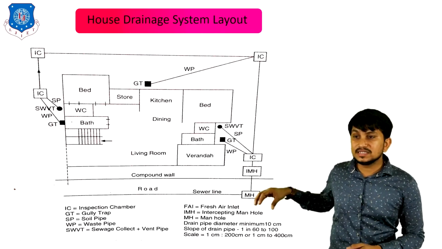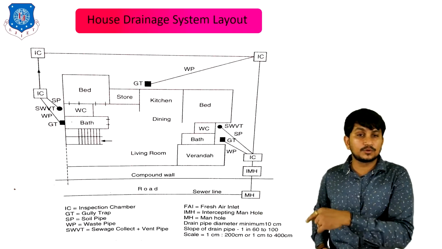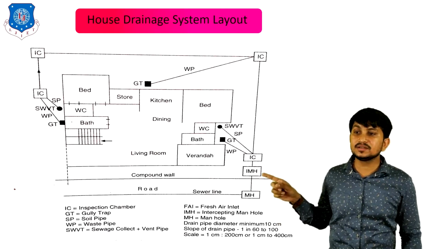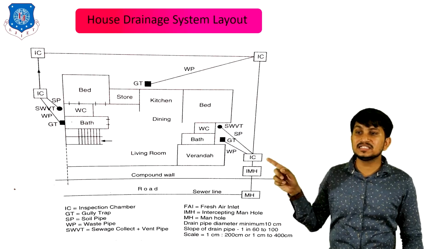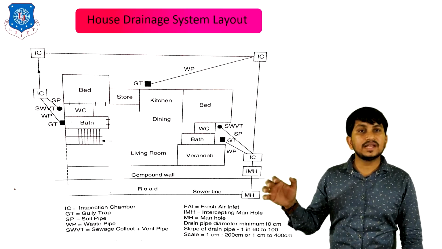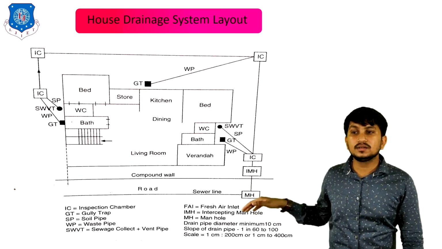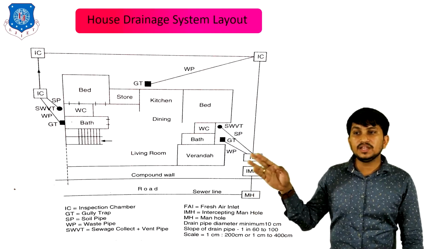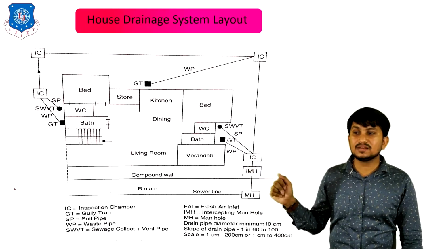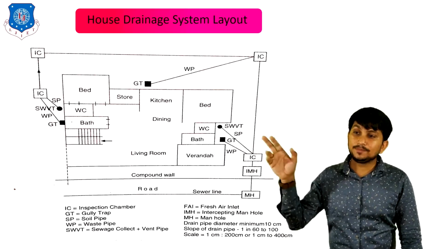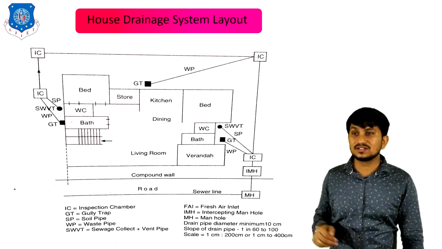First is the sewer line, which comes from the municipal sewer line. This is the main hole. This is the intermediate main hole. This is the inspection chamber, to which you can connect your drainage lines to the municipal sewer line. One waste pipe is there, one gully trap is there, one sewage collect and vent pipe is there, to bathroom and water closet.